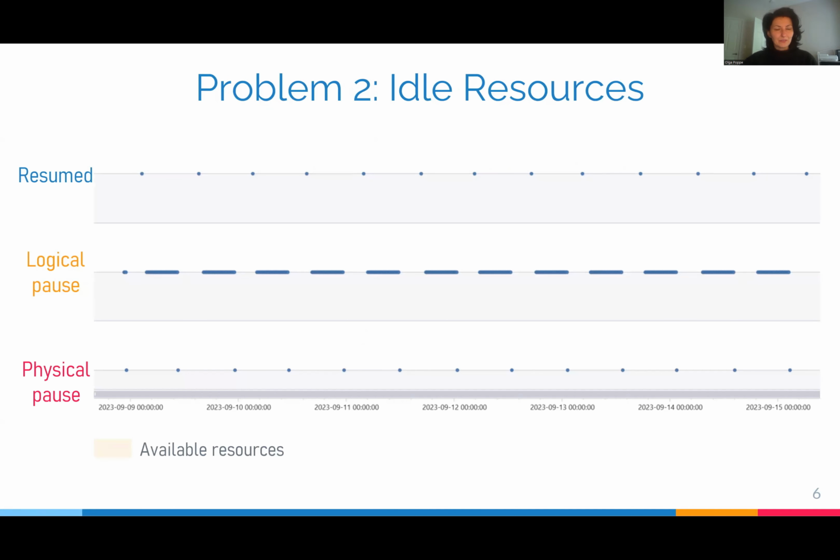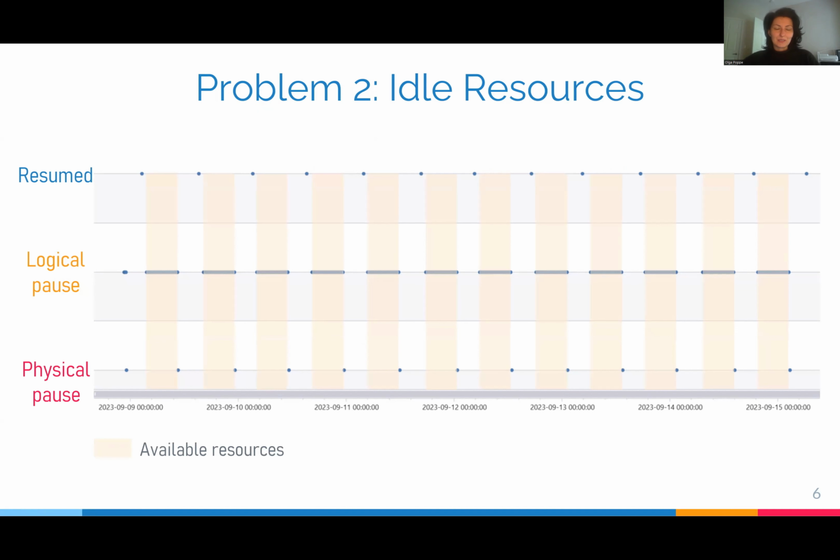The current reactive policy logically pauses a database that becomes idle. During logical pause, resources are still available, but customers are not billed. Thanks to logical pauses, 60% of pause and resume workflows are avoided. But on the downside, resources often stay idle during logical pauses, and COGS are wasted.